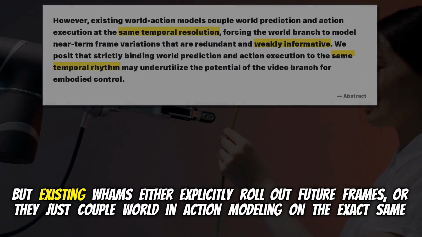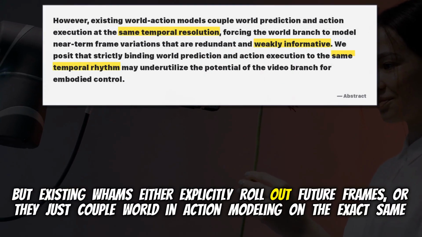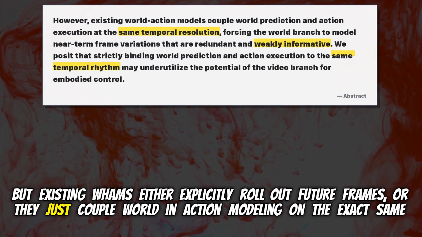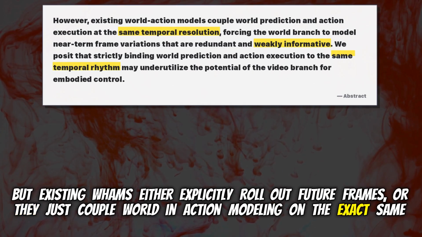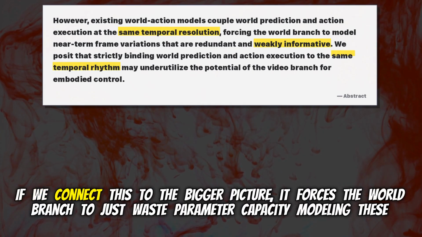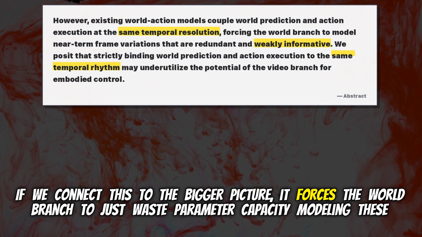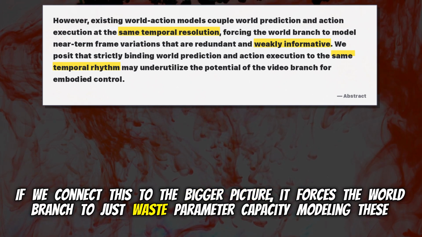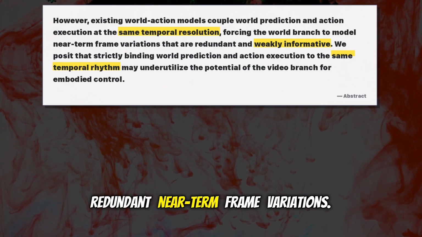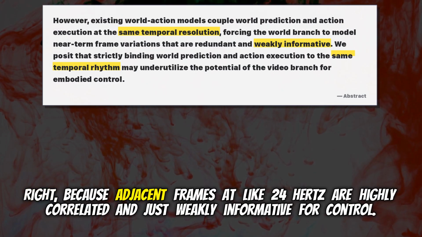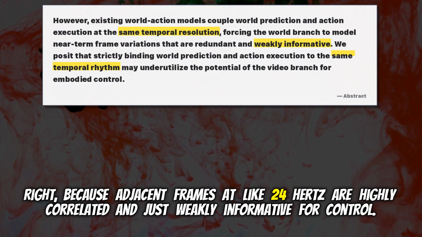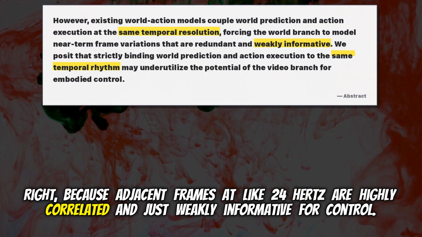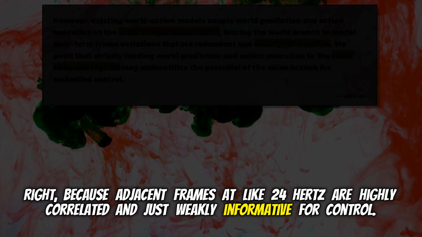Right. But existing WAMs either explicitly roll out future frames, or they just couple world and action modeling on the exact same short horizon. If we connect this to the bigger picture, it forces the world branch to just waste parameter capacity modeling these redundant near-term frame variations. Right, because adjacent frames at 24 hertz are highly correlated and just weakly informative for control.